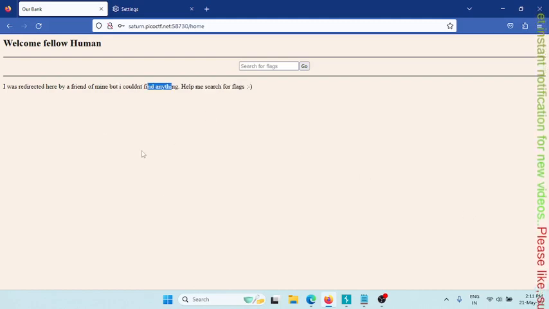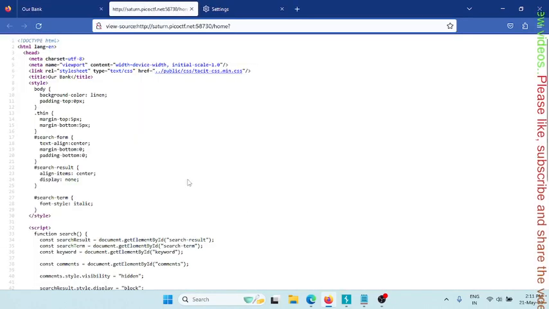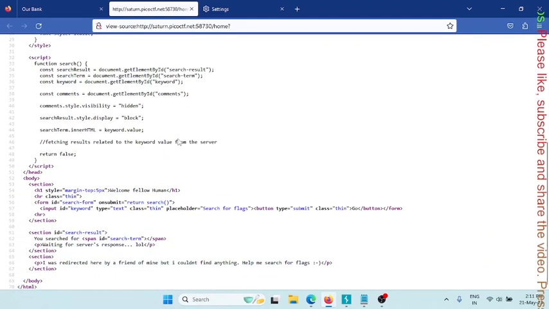Okay, do we have anything here, hidden text? No, there is nothing. I'm just trying to highlight. Okay, let's try to find our word flag. Okay, nothing is here. Let's try to find this one. Again, nothing is here. Let's show the source of this web page. Do we have anything here? No, there is nothing.